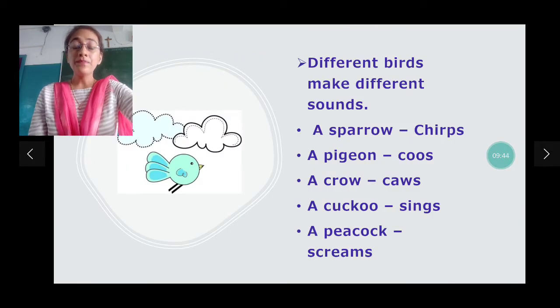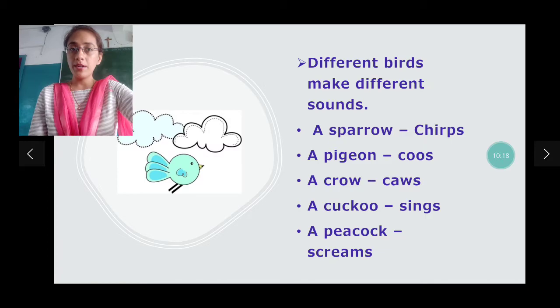Now we will see different birds make different sounds. As we have learned in your second standard, the sounds of the animals. So you all know every bird has a different sound. Now let's see some examples. A sparrow chirps. A pigeon coos. A crow caws. Crow क्या करते हैं? Caw caw. A cuckoo sings. A peacock screams.